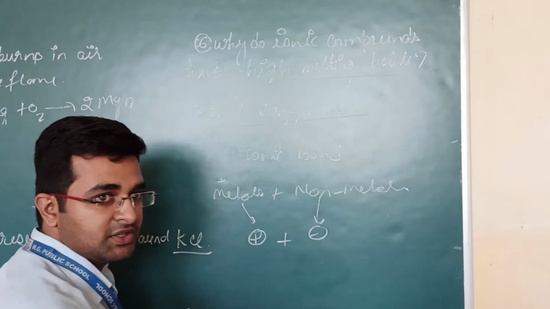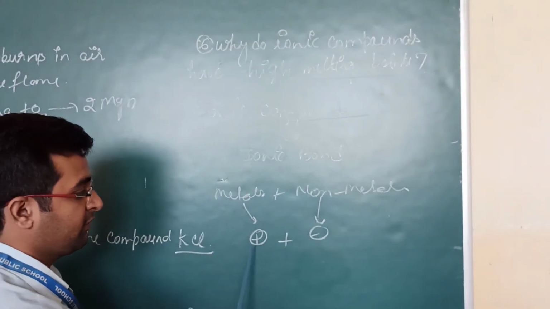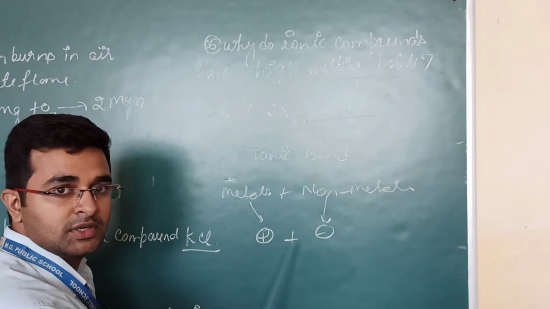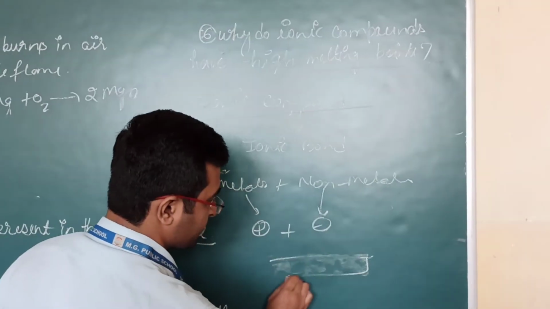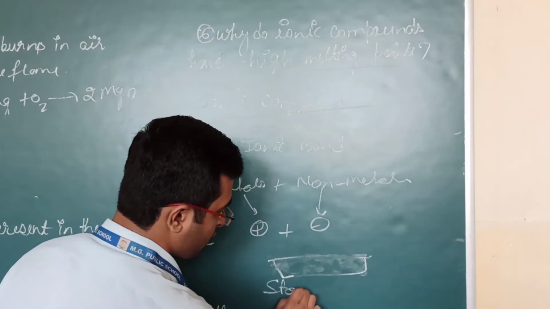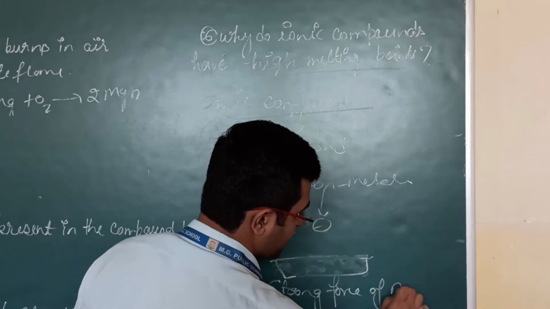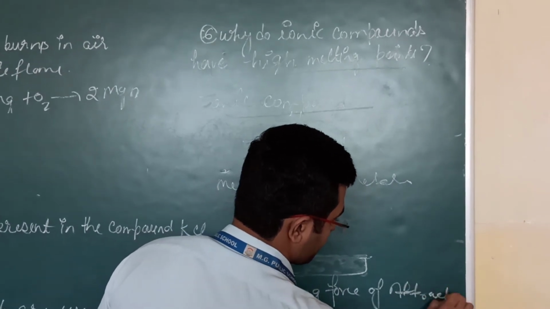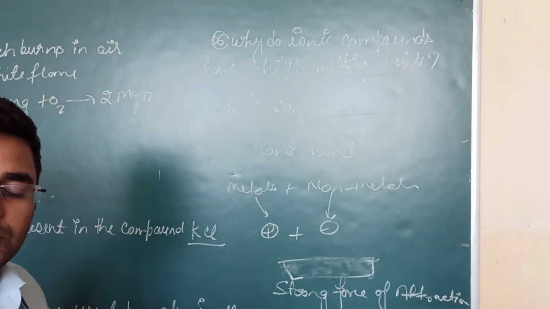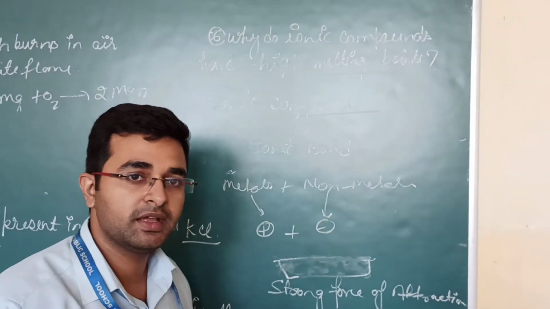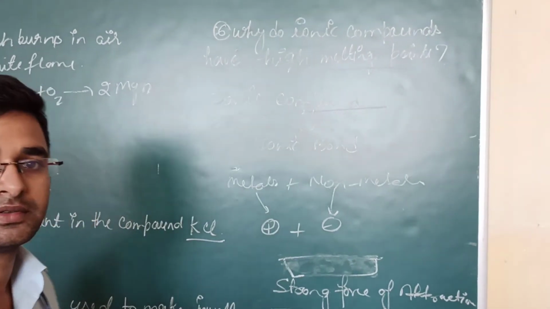So when they both react with each other, a strong force of attraction is exerted between these two ions. Due to the strong force of attraction, we will require a very high amount of energy to break the bonds. So that is why the ionic compounds have high melting points.